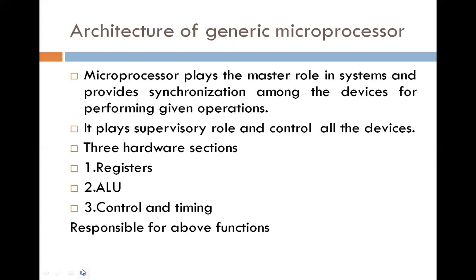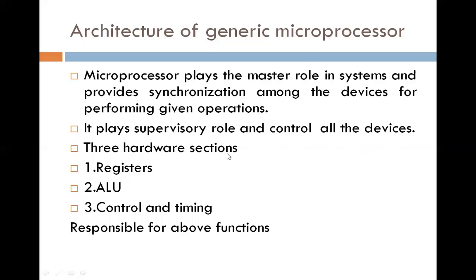Then next, the architecture of a generic microprocessor. First of all, the microprocessor plays a master role in a system and provides synchronization among the devices for performing a given operation. It plays a supervisory role and controls all the devices.